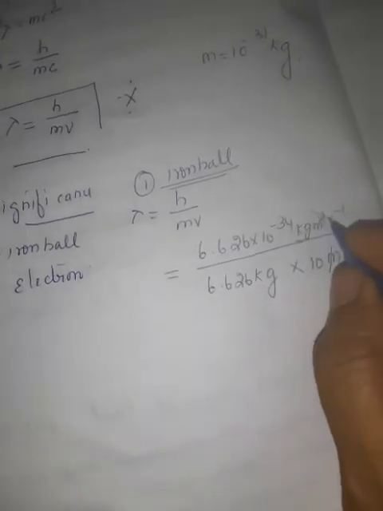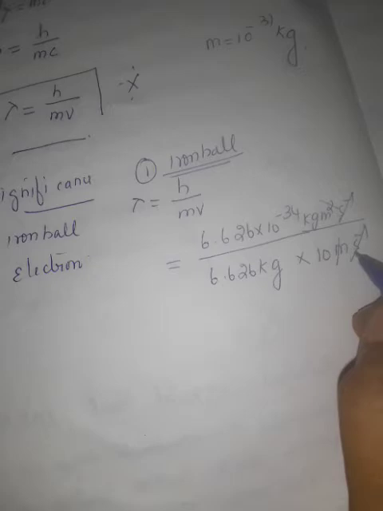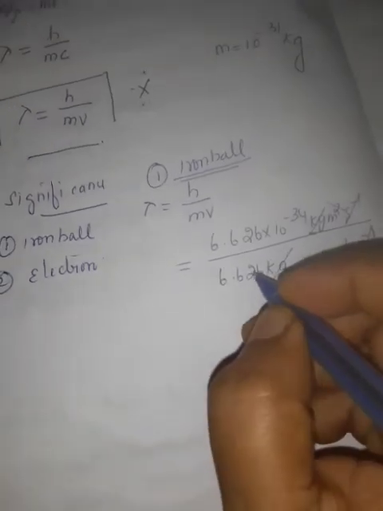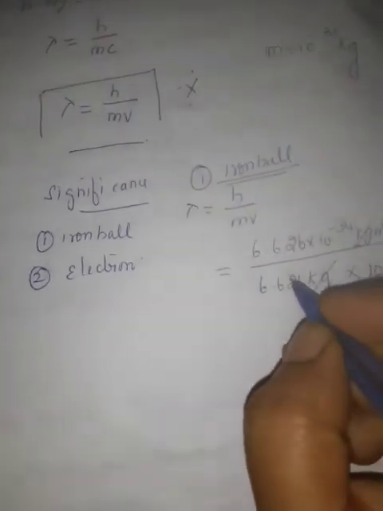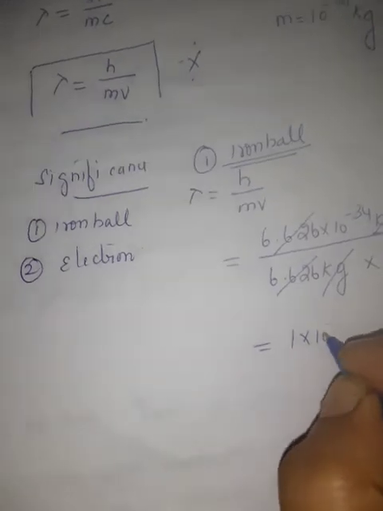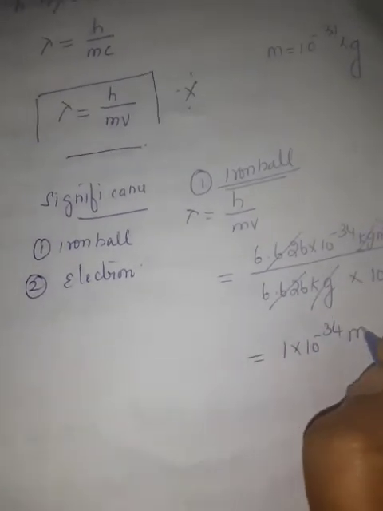So meter gets cancelled, second per second gets cancelled, kilogram gets cancelled, 6.626 gets cancelled, and the answer is 1 into 10 power minus 34 meter.